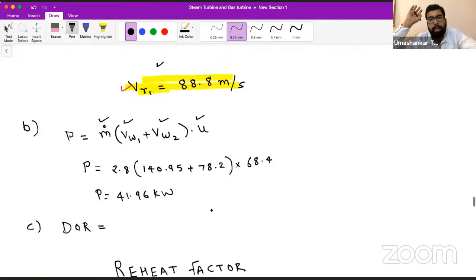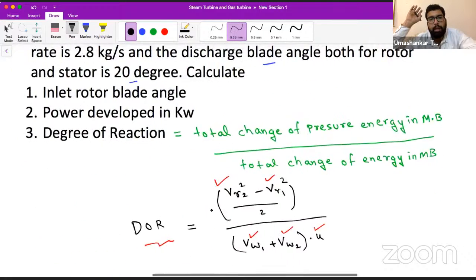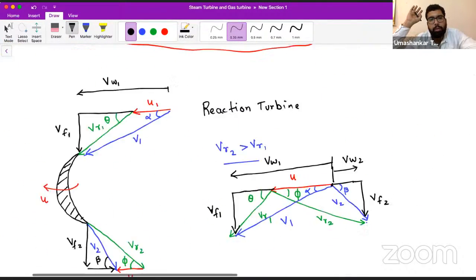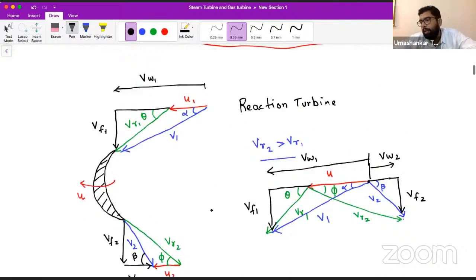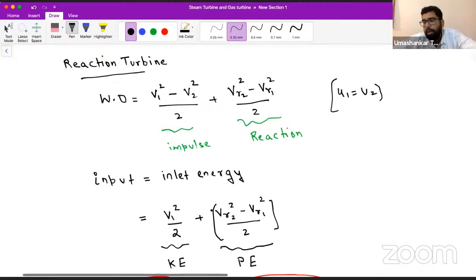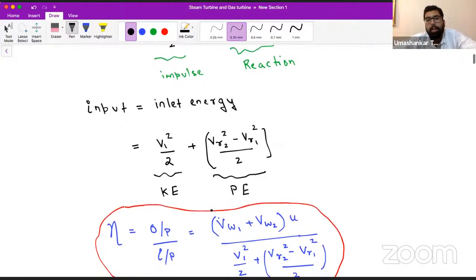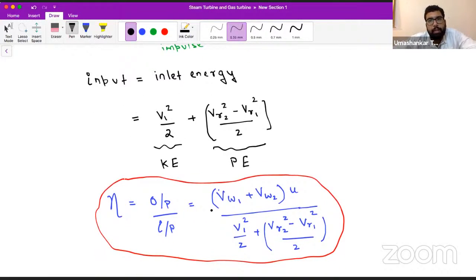And meanwhile, let me explain what is not clear to Harsh. Inlet energy is not clear to Harsh. Okay. So Harsh, I'll try to clarify the inlet energy.